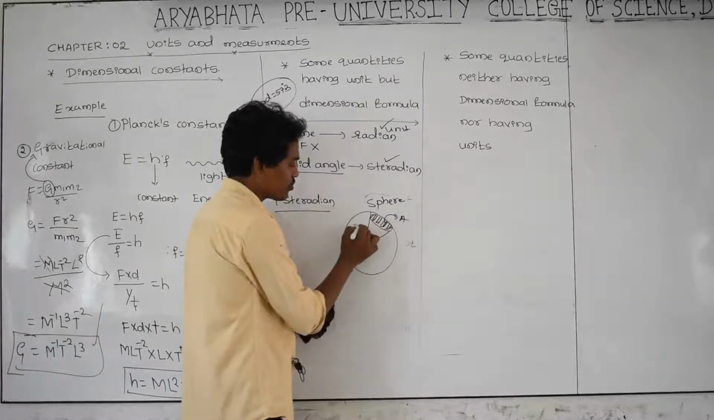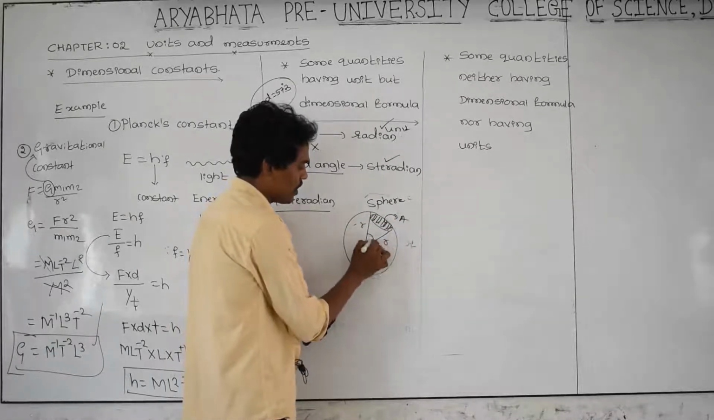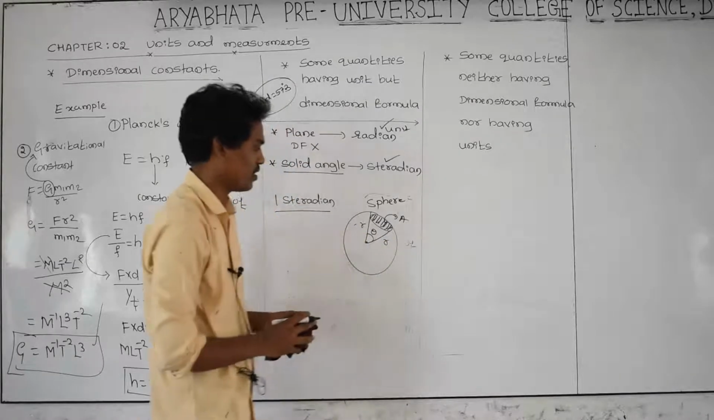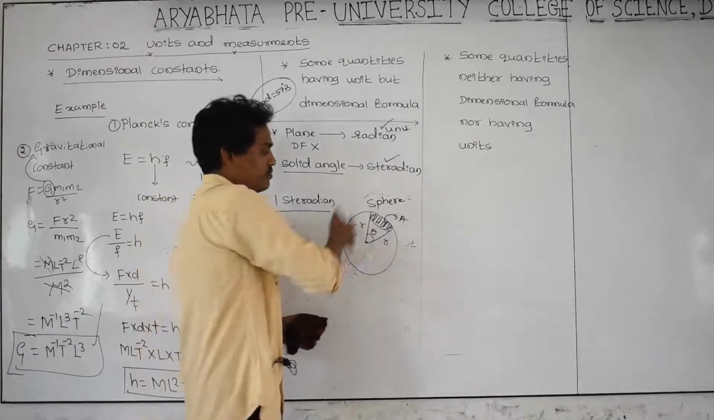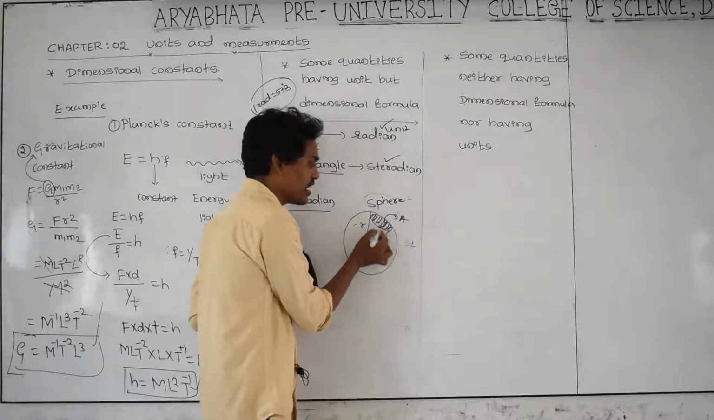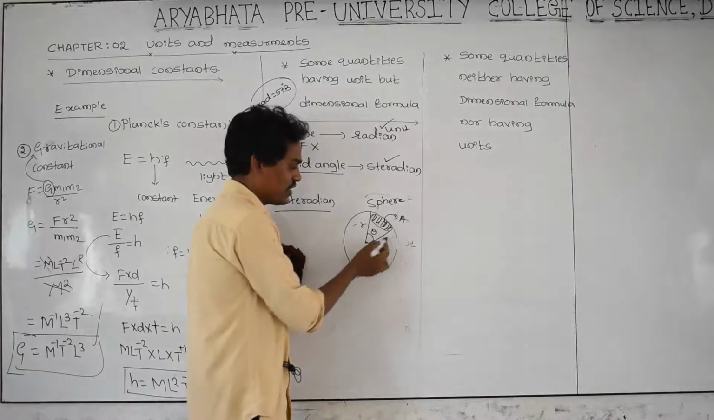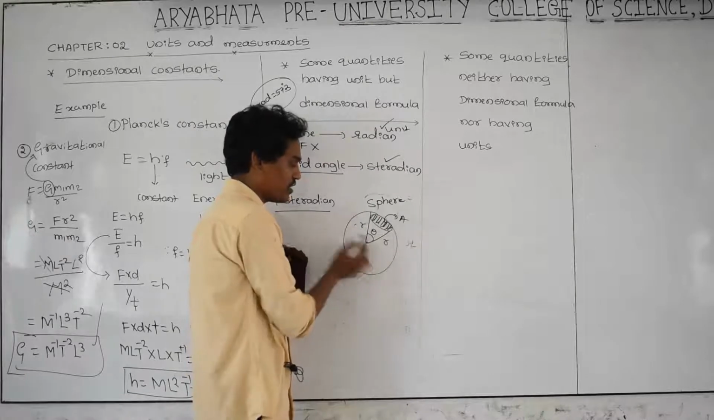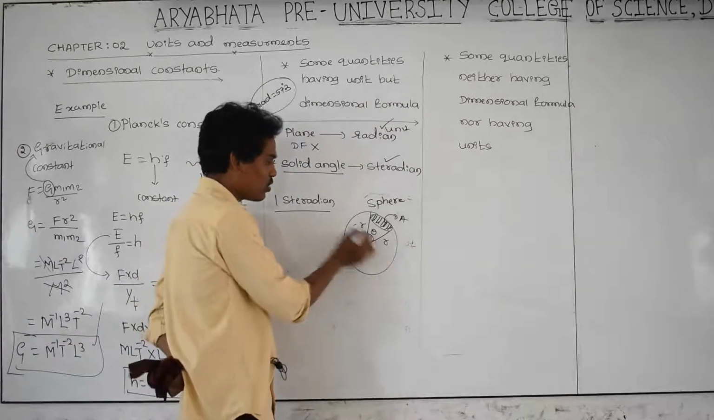This is the radius of the sphere, and this is called theta. This is a sphere. I just considered some part of the sphere. Its area is equal to A, and this is the radius of this sphere, and this is theta. This angle is called 1 steradian.